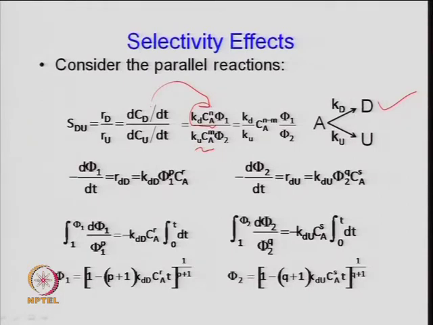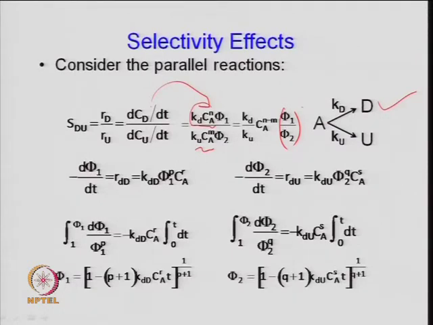So, it will depend on the order with respect to the main and the poison reaction times phi 1 by phi 2. This is again, it may not be the same phi 1 and phi 2, right. So, that is the overall selectivity for D formation.